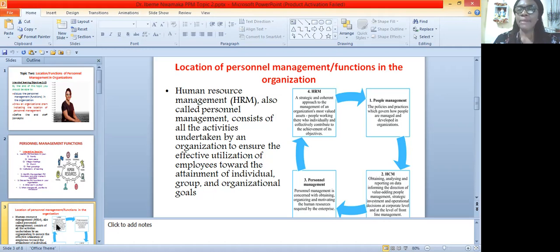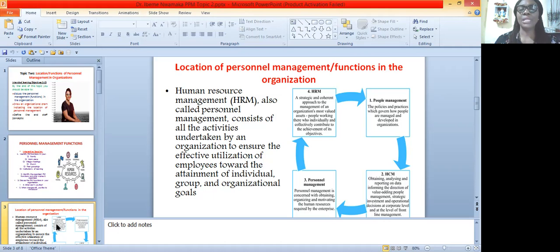Remember, the organization has set its policies, its goals, everything about it in place. But it's the human element that will manage all those things to help the organization perform to its optimal level. Now we come to the other two, the HCM. What is it all about? Human capital management. We're still talking about the same thing. You go to the next level, you see personnel management.